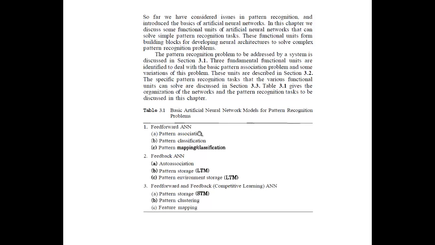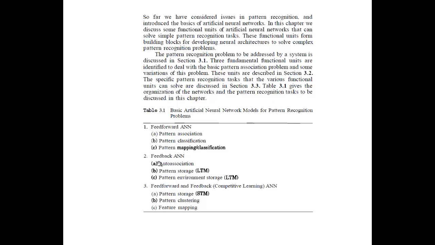So the basic artificial neural network models that are available are: first is the feed forward ANN, second is feedback, third is feed forward and feedback, that is the combination of the two. In the feed forward ANN, you have the pattern association, the pattern classification, then lastly the pattern mapping and classification.